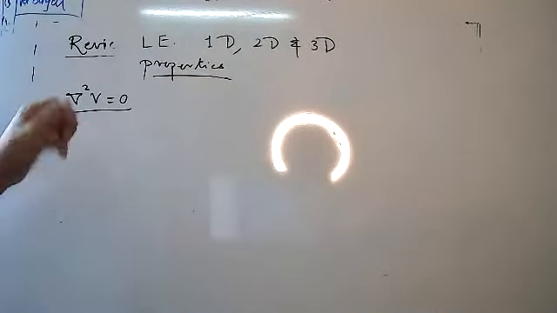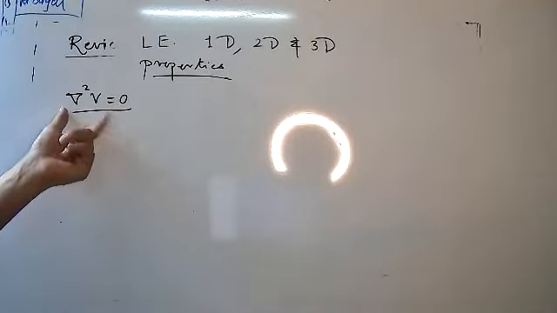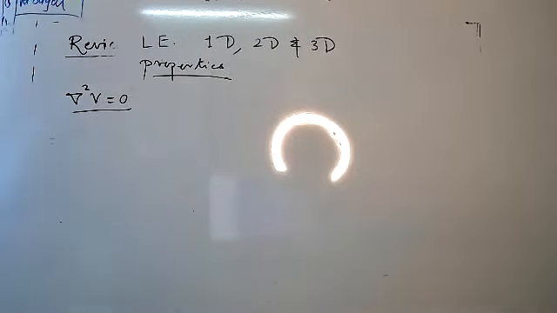Okay. Dear students, we know that del square V equal to 0, where V is potential, measured in volts. For this case, if del square V equal to 0, then we can say the term rho is equal to what? Anyone? 0. Yes, perfect. Rho equal to 0.